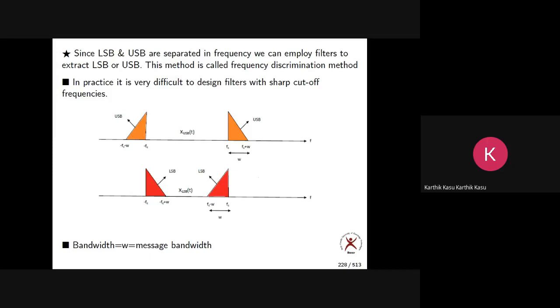We are rectifying the problems in each and every modulation scheme and proceeding further. Observe AM, what problems we faced. In the next modulation scheme we removed one problem, and in SSB we have removed another problem. So this is SSB.